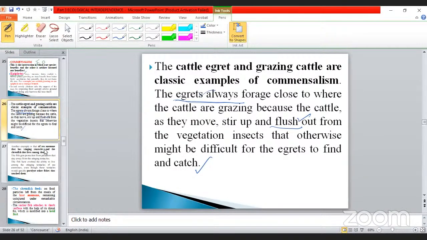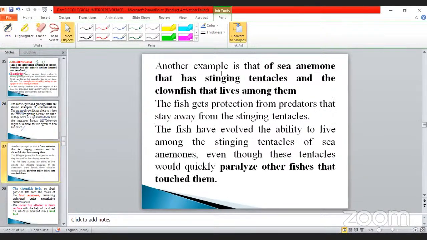So go to the third one. Another example is the sea anemone that has the stinging tentacles and the clownfish that lives among them. The fish gets protection from predators that stay away from the stinging tentacles. Take an example: the sea anemone.